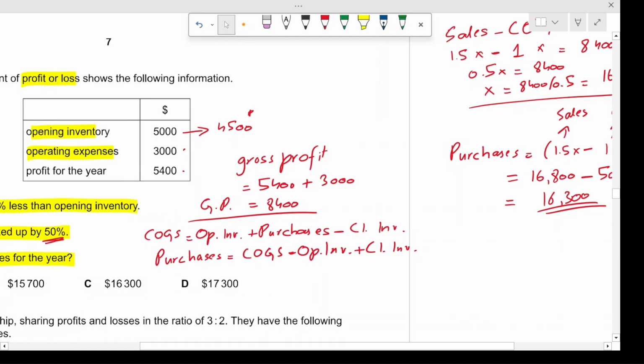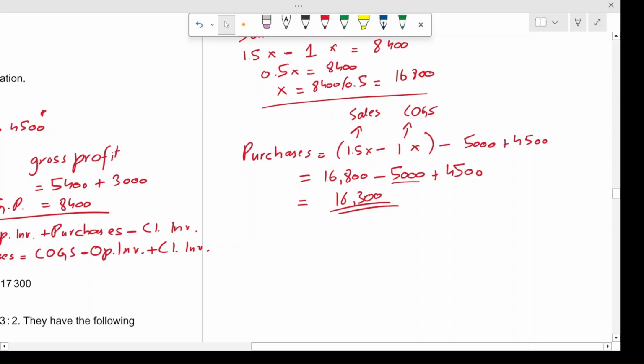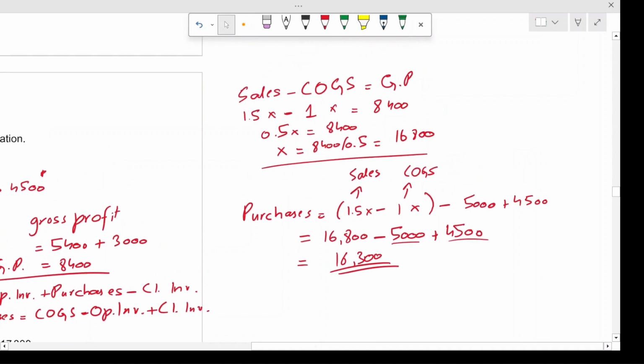Opening inventory is given in the question, but they say for closing inventory it was 10% less. So 10% less of $5,000 is $4,500. So we have $5,000 here, we have $4,500 here, but we don't have the cost of goods sold. To compute that, we're going to take the simple formula of sales minus cost of goods sold equals gross profit. We had the gross profit, and we knew that sales were 1.5 times the cost of goods sold. So 1.5x minus 1x equals $8,400, and when we solve it for x, we get $16,800, which is the cost of goods sold, right?